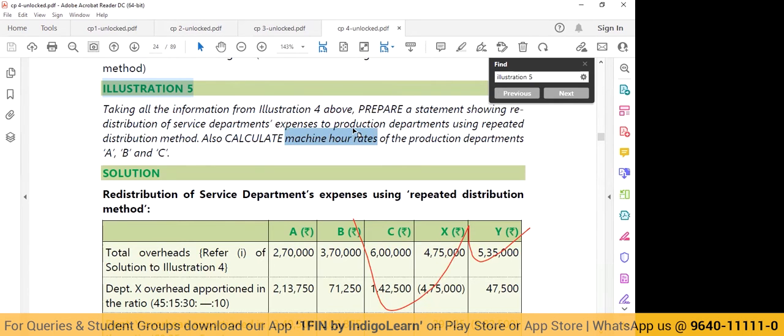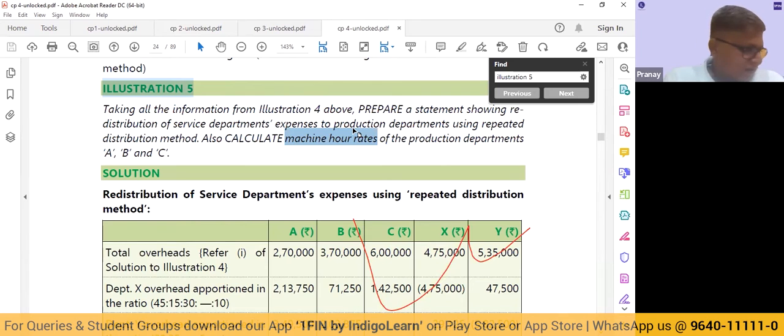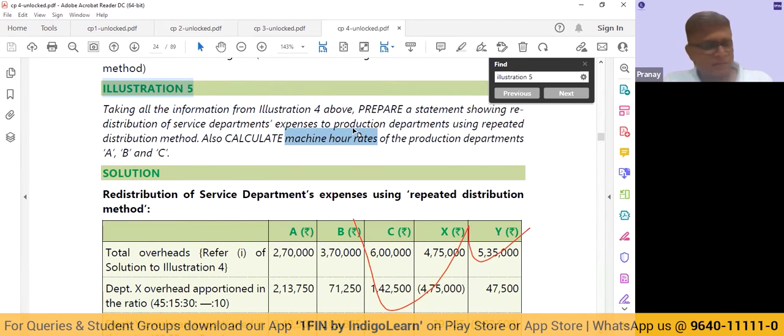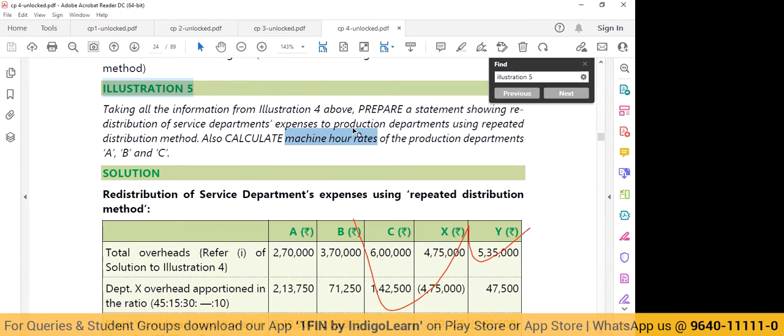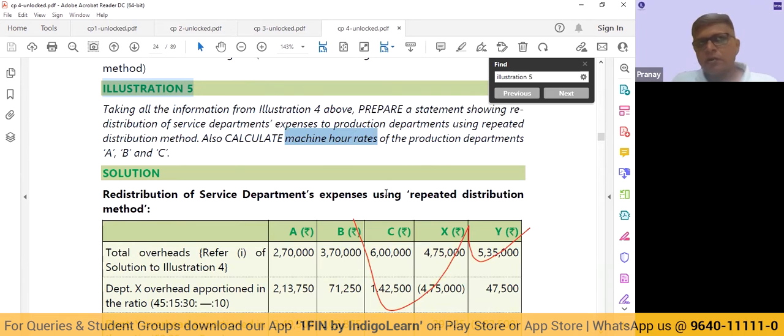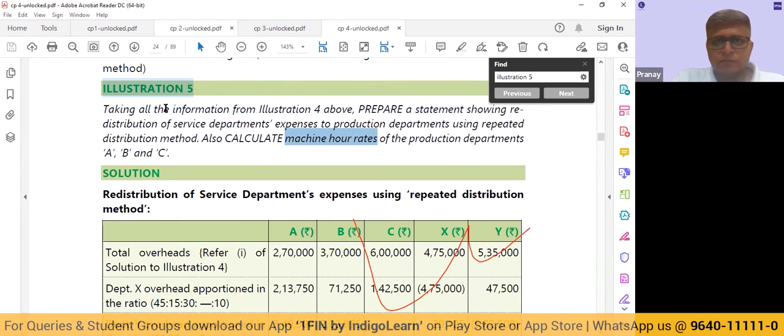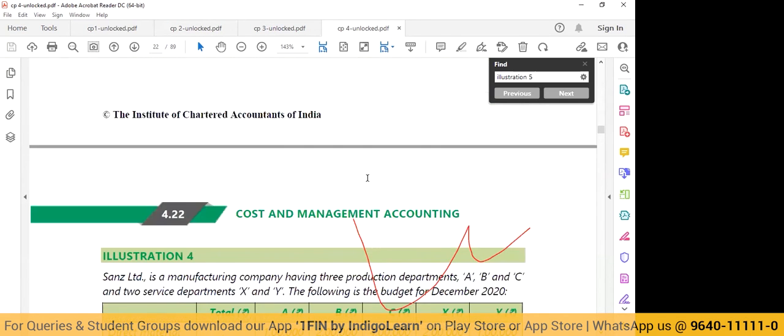Any other doubts that you're having in this relation, or maybe in these chapters? Sir, on overhead, I have one more doubt also. If friends have any doubt, they can go ahead and ask, and later I can ask. You can go ahead and ask your doubt in overhead, since it's very related. Sir, with illustration 4. Okay.